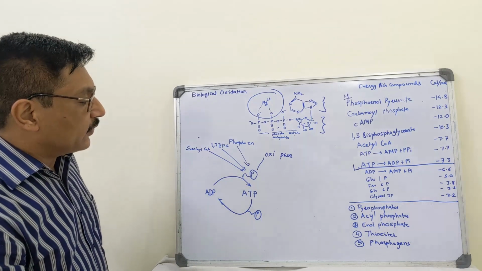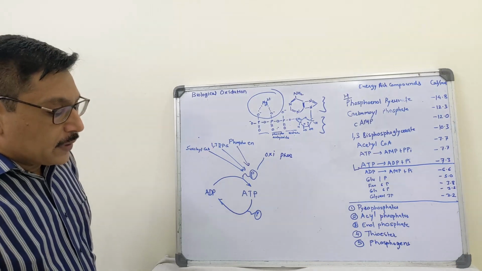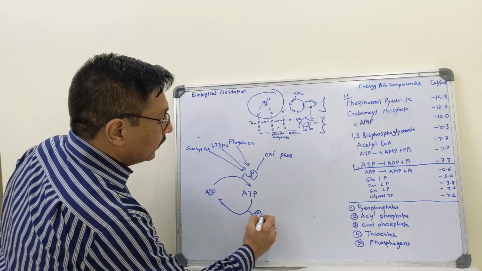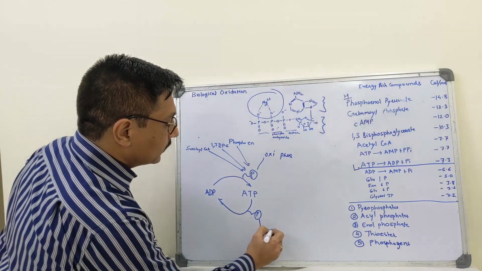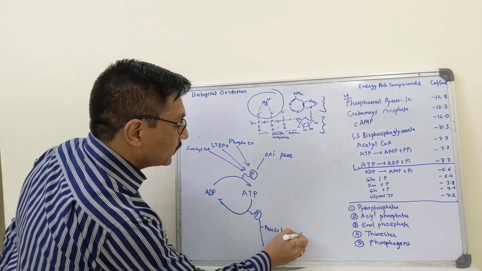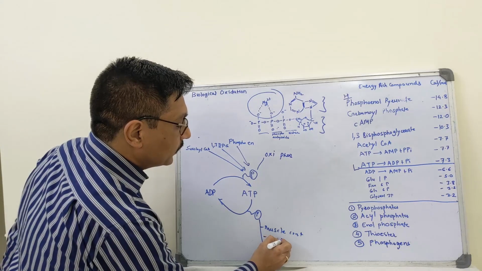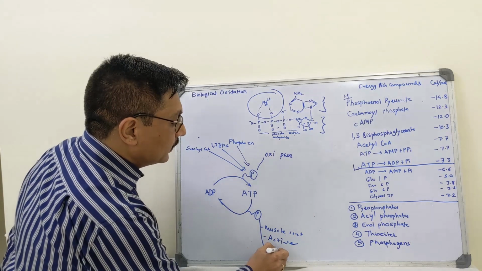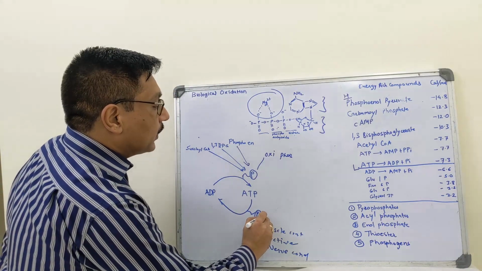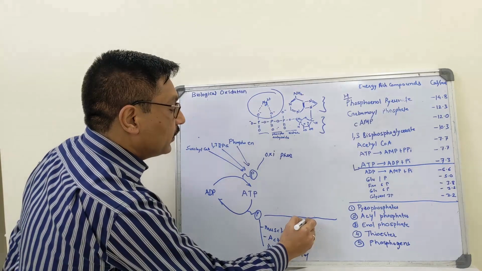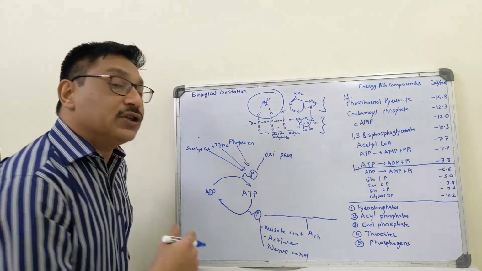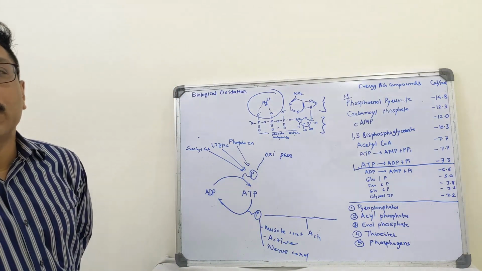And these synthetic reactions can be muscle contraction, active transport, nerve conduction, other endogenous processes, activations, conversion of low phosphate group into high phosphate groups.